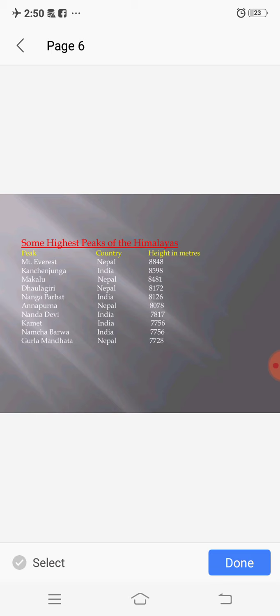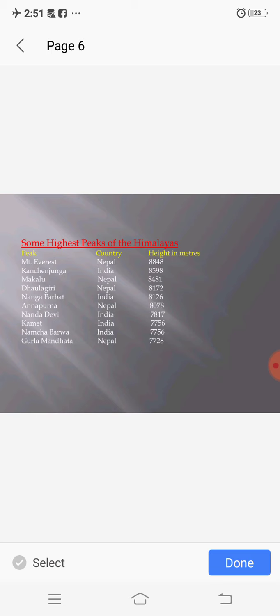Here you can see some highest peaks of the Himalayas. Mount Everest is the highest peak of Himalaya. It is in Nepal. The height of Mount Everest is 8,848 meters. Second, Kanchenjunga. It is in India. The height is 8,598 meters. Third one, Makalu. It is in Nepal. The height is 8,481 meters. Next, Dhaulagiri. It is in Nepal. The height is